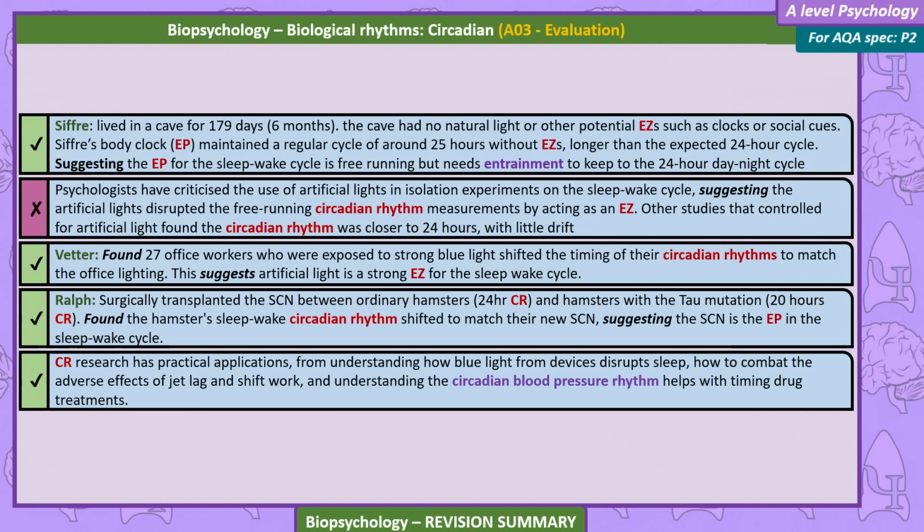Circadian rhythm research has practical applications, from understanding how blue light from devices disrupts sleep, how to combat the adverse effects of jet lag and shift work, and understanding the circadian blood pressure rhythm helps with timing drug treatments.